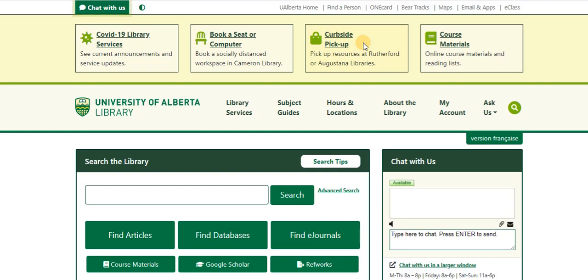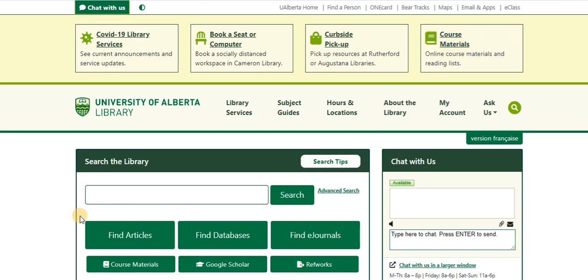Of course, that's only useful if you're in Edmonton, but if you're looking for ebooks in the library, they're also going to show up in this Search the Library box, so just keep that in mind. And finally, if your professors mention anything about course materials, we have a course materials reading list available, and that's linked right here, so now you know where that is if you hear your professors mention that.